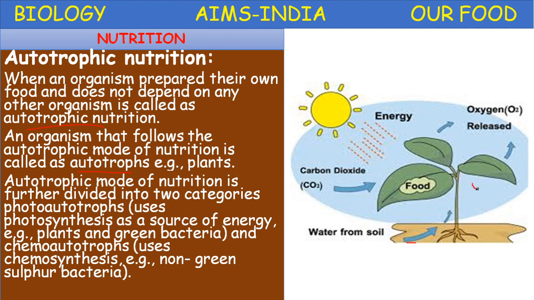Green plants and some green bacteria come under this category. And a certain group of organisms synthesize their own food by utilizing the energy produced by chemical reactions. That kind of synthesis is called chemosynthesis, and they are chemoautotrophs. Example, sulfur bacteria. Okay, let us proceed.